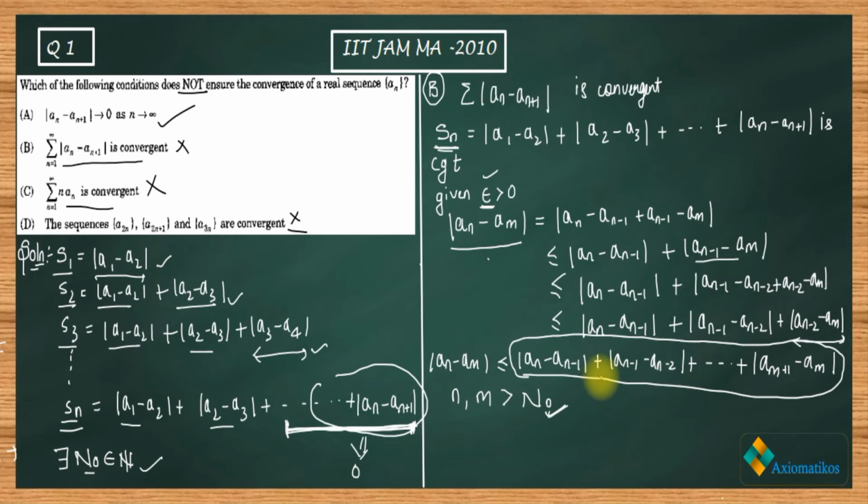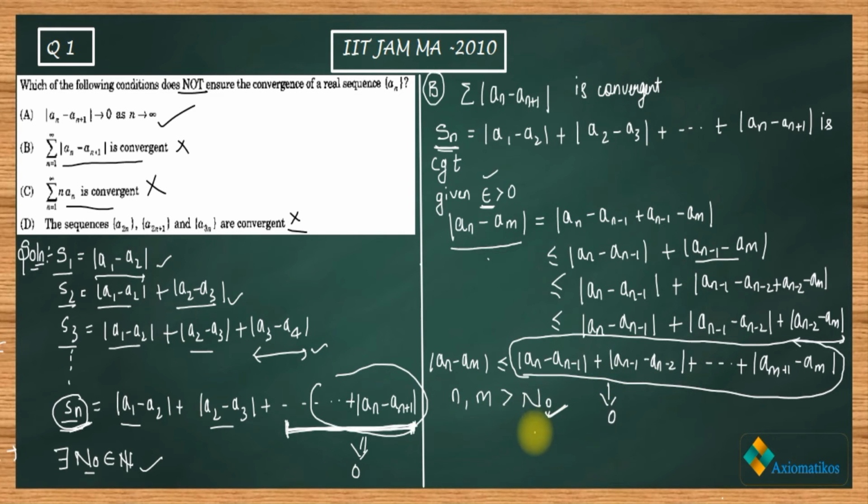So this is the tail of this sequence of partial sums, and I already explained why the tail should go to 0. Since this is the tail, it should go to 0, otherwise Sn will be a divergent series, but that's not true. So for this, it will go to 0.